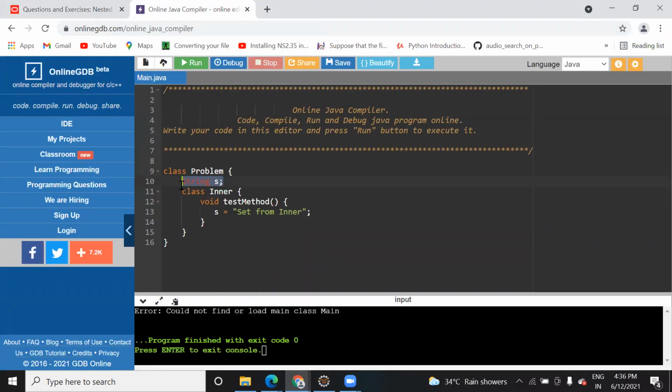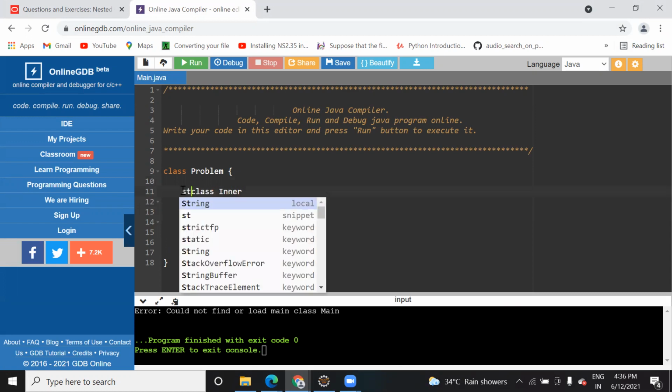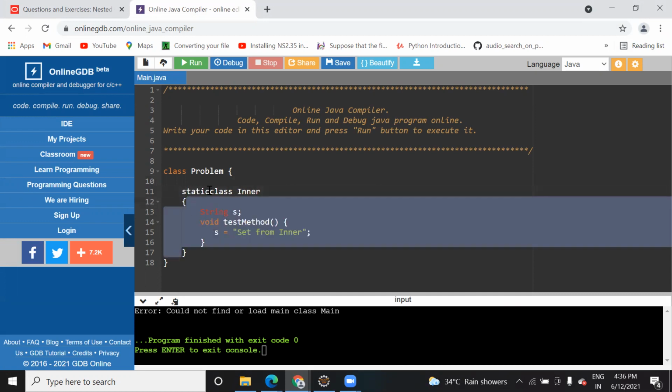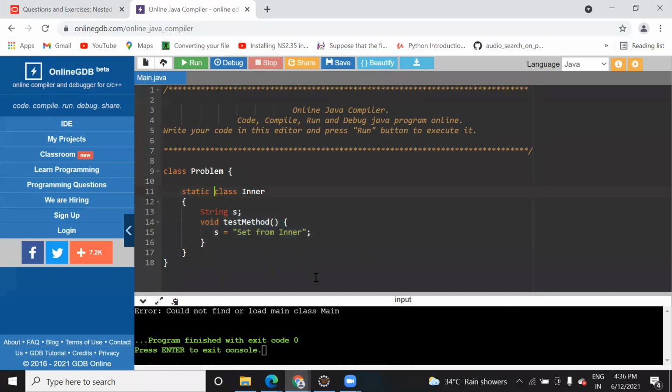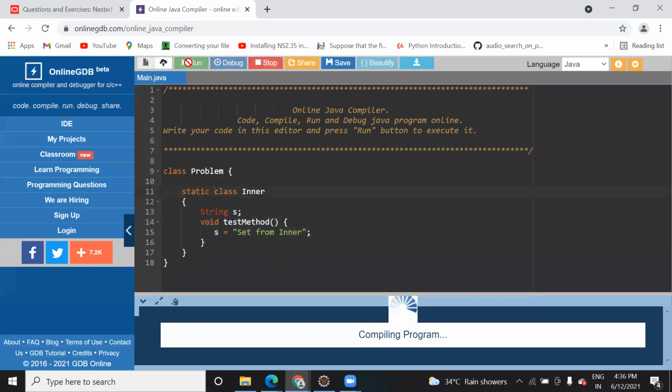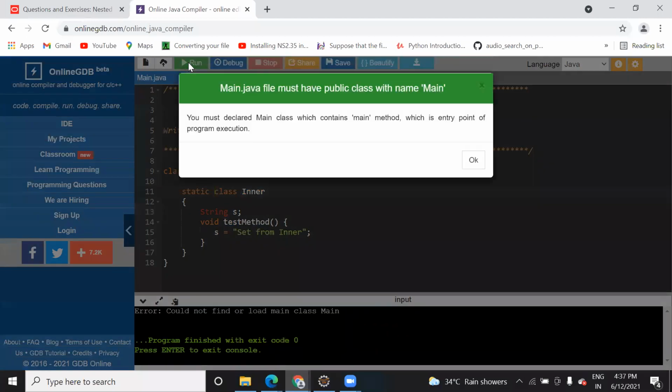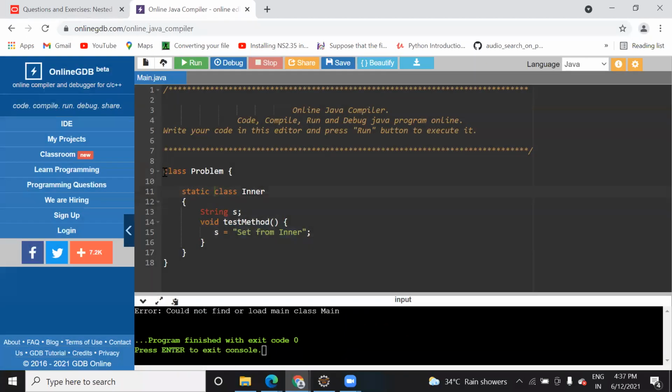So if I declare this inside that and use static, then there will be no error. But it is saying that the main class is missing here. If I run it in Eclipse, then we come to know. See, it could not find the main class. A main method should be there in order to run that.